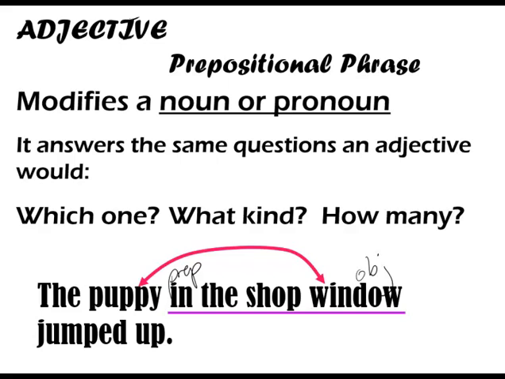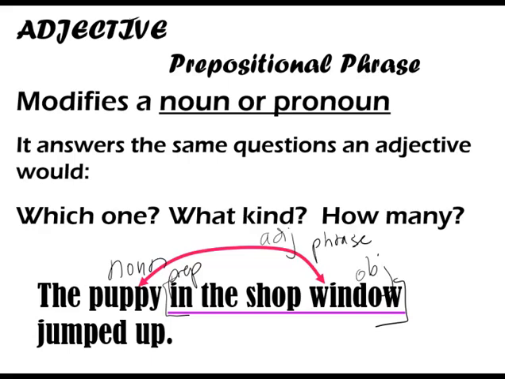So what it's saying is I'm always going to have this noun or pronoun because I have an object. I'm trying to figure out what I'm trying to connect that word to, and in this one it's going to be puppy. Because it's puppy in the shop window, and puppy is a noun, a word that describes a noun is an adjective. I'm going to bracket this out. What I'm saying to you is this whole thing, in the shop window, is acting like an adjective phrase.